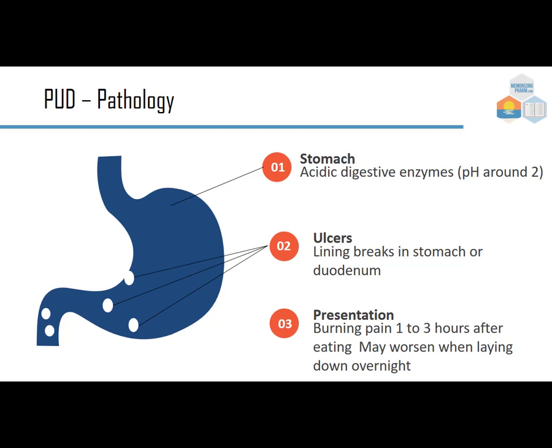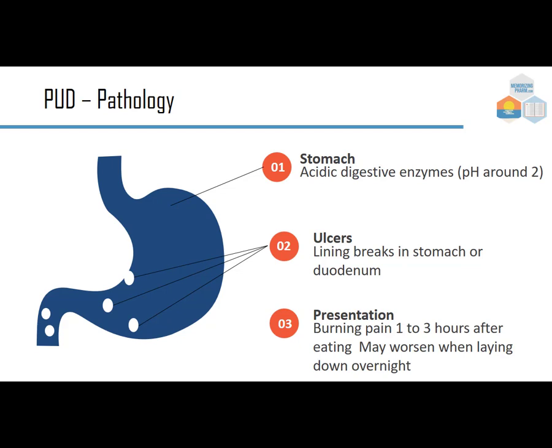First, the pathology begins with the stomach. The acidic digestive enzymes have a pH around 2, so it's a pretty hostile environment. Ulcerations are lining breaks in the stomach or the duodenum, so it goes from the stomach to the duodenum, the small intestine. And then 3, the presentation: usually there's burning pain 1 to 3 hours after eating, may get worse